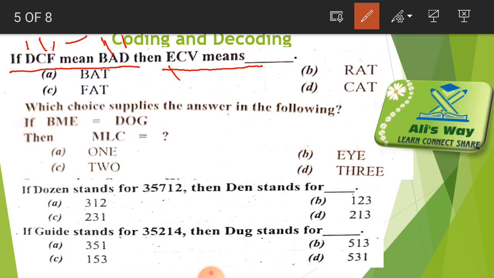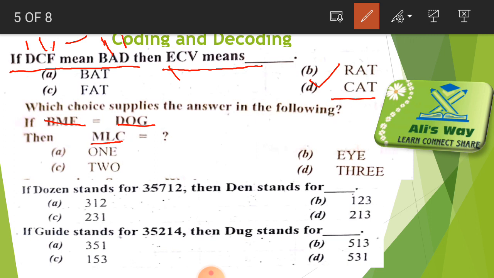So we will go backward. Before E comes D, and before D comes C. So the first letter of this code will be C. Here is C, and it is our correct option. Coding and decoding is a little bit difficult, so try to understand this. After that, here is the second question. BME is the code of dog, so MLC will be the code of what?